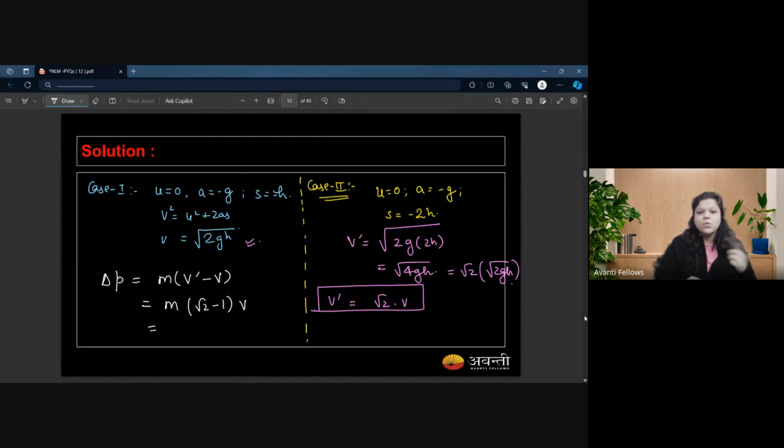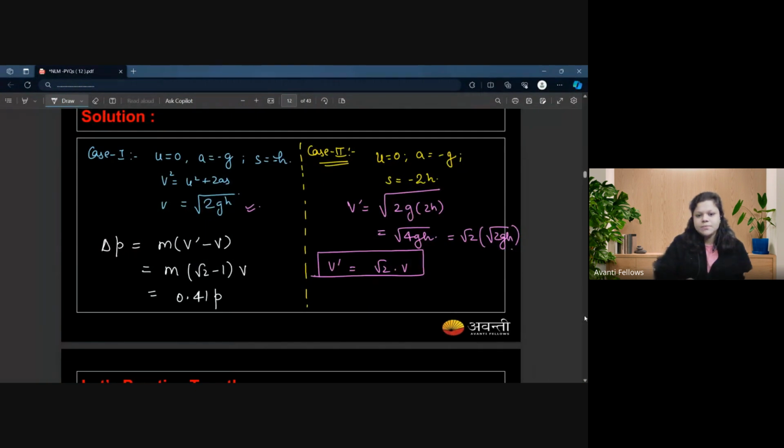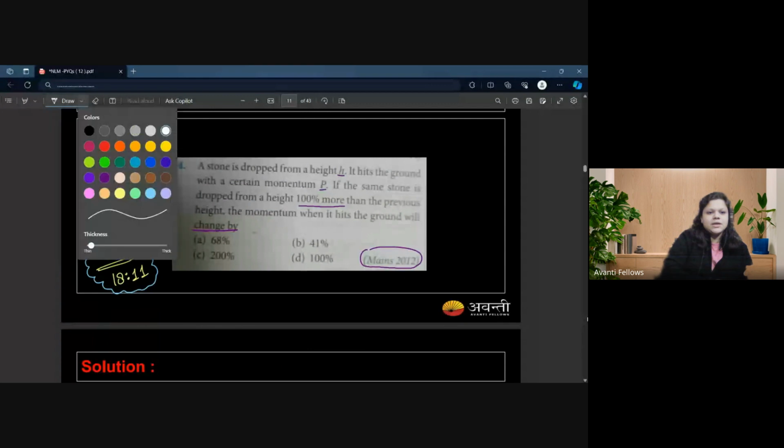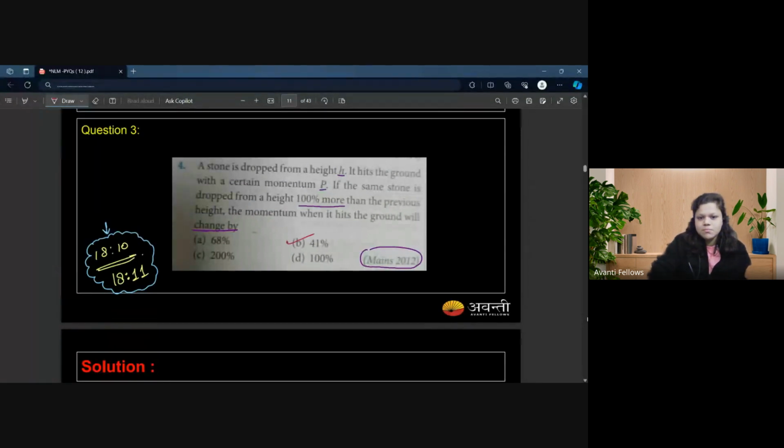Now root 2 is what? 1.41. So if you subtract 1 from it, you will get 0.41 times v. This is the amount of change in the momentum. Once you have this, you can calculate the percentage. Percentage would be delta p by p into 100. It would become 0.41 times 100, which is 41-something percent. So the correct answer is option B. Is that fine?